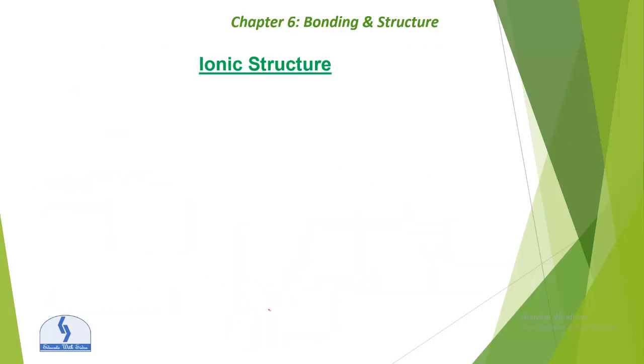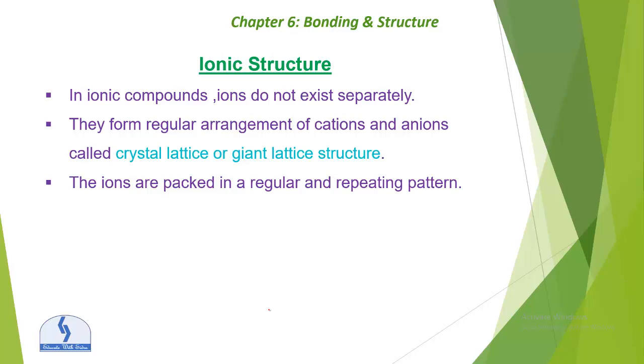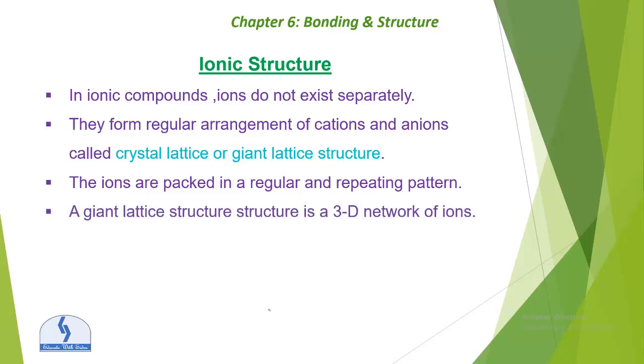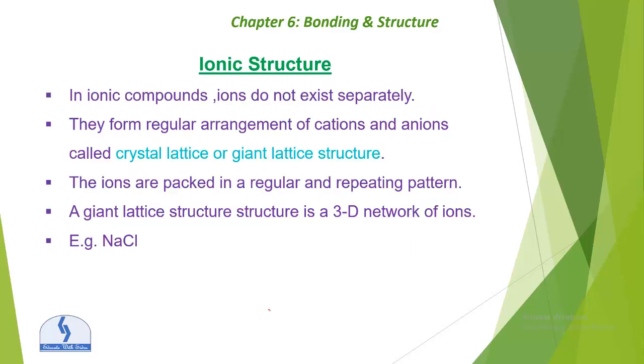Now the ionic structure. In ionic compounds, ions do not exist separately. They form a regular arrangement of cations and anions called a crystal lattice, or we can say a giant lattice structure. The ions are packed in a regular and repeating pattern. A giant lattice structure is a 3D network of ions. For example, NaCl. NaCl is basically an ionic compound, okay?